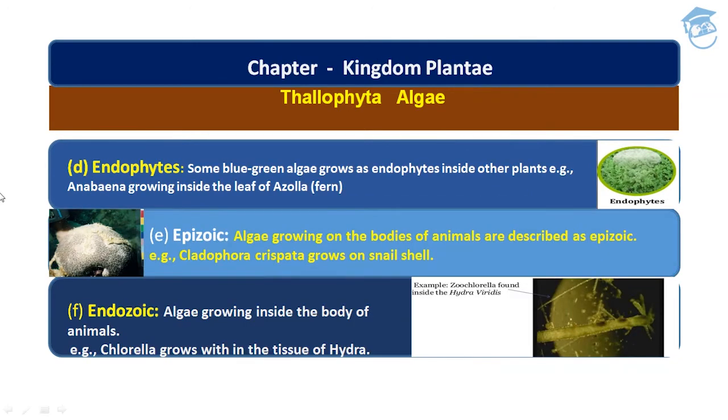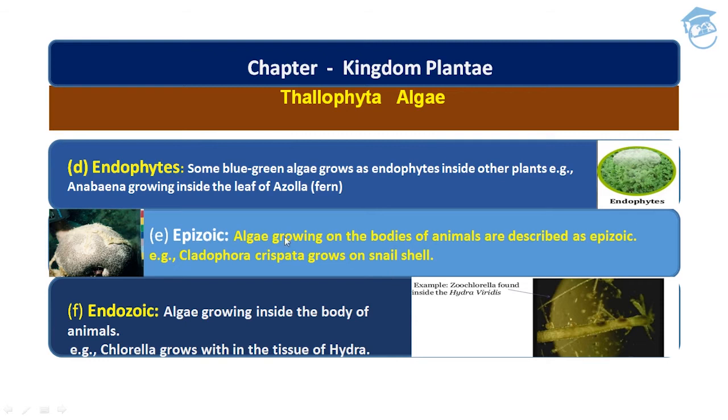Then come endophytes: some blue-green algae, that is BGA. B for blue, G for green, and A for algae. Some BGA grow as endophytes inside other plants. For example, Anabaena azollae grows inside the leaf of Azolla. Azolla is a fern plant, and Anabaena is a blue-green alga that grows inside the fern plant Azolla. So they are called endophytes.